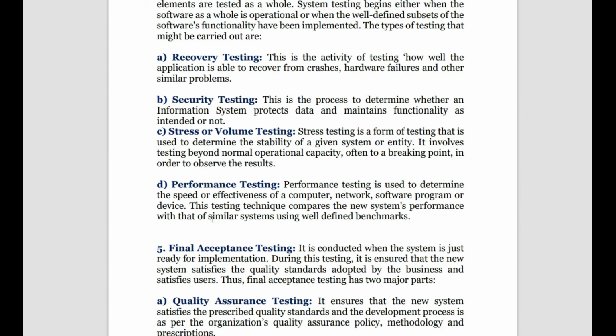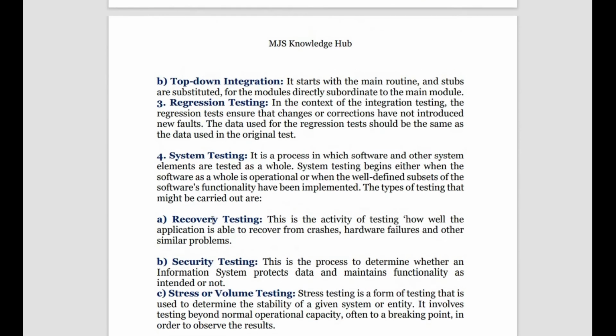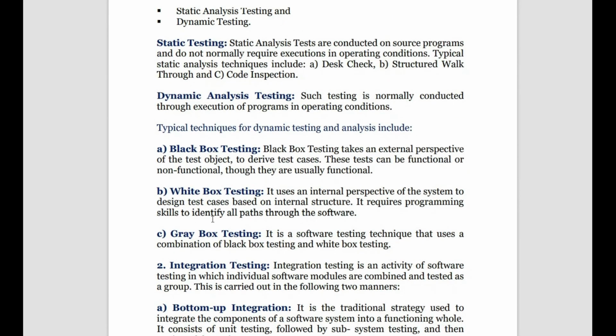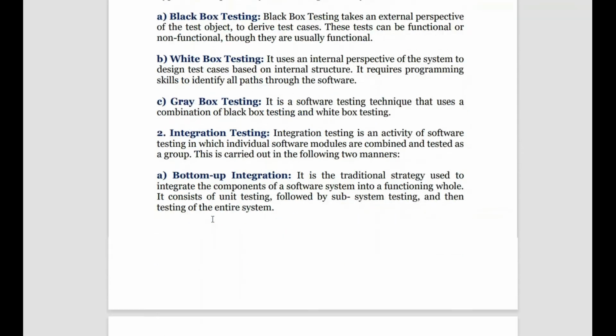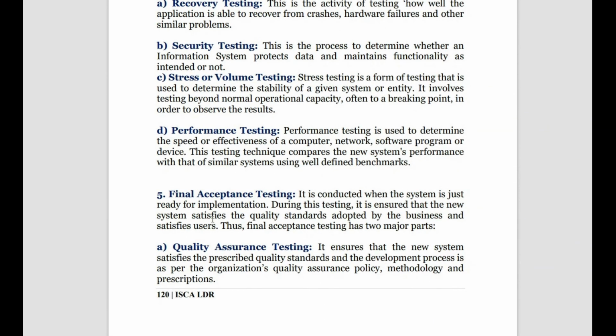And then we have recovery testing to see, if there is a crash or any undesirable event, what activities are taken care of by the system to recover the lost data, and whether it can handle sudden hardware or software failures. And last we have performance testing. Like stress testing, performance testing is repeated at both the unit level and the system as a whole. For the unit level, we see if it can bear the stress and perform well. Similarly for the entire system, we will see if it can bear the stress and perform well.